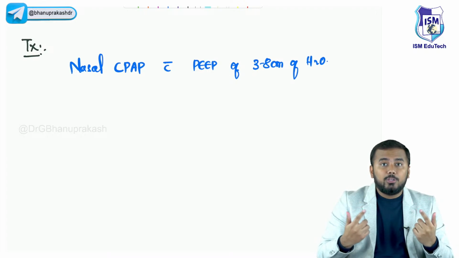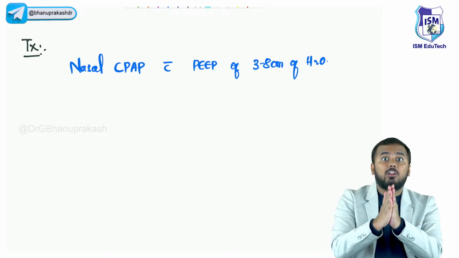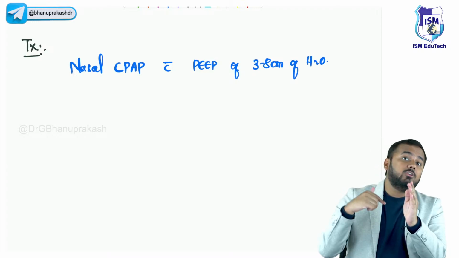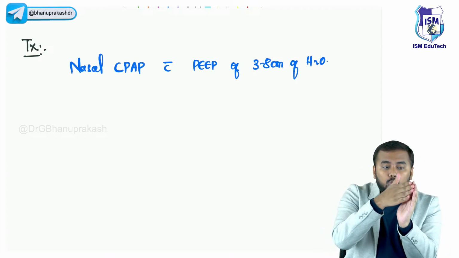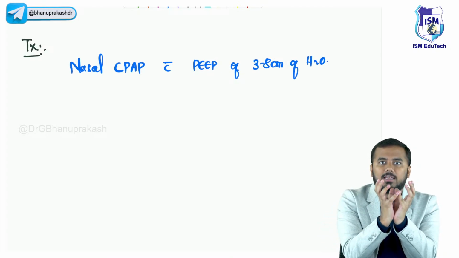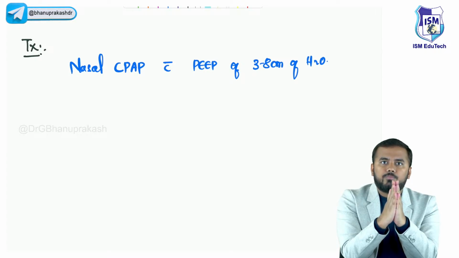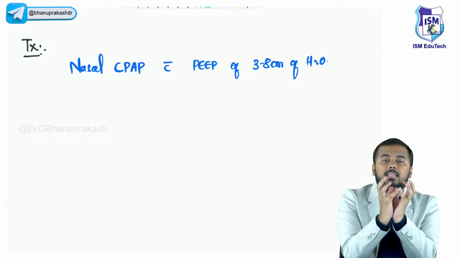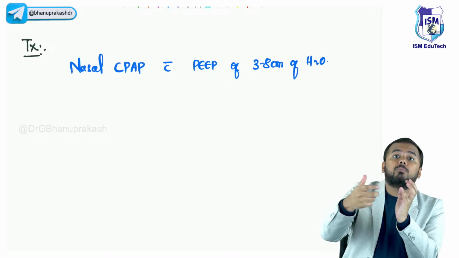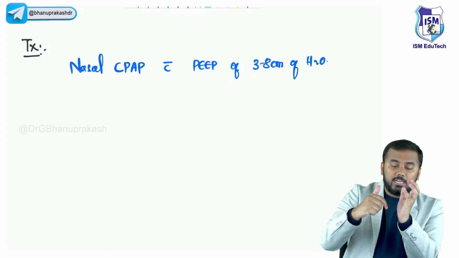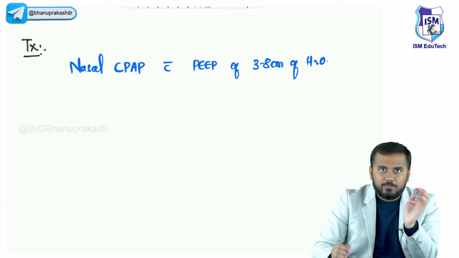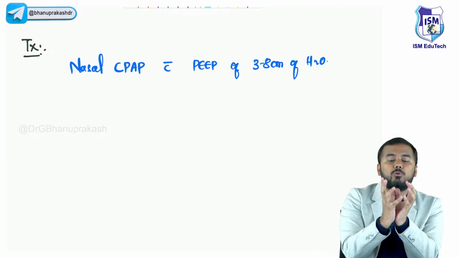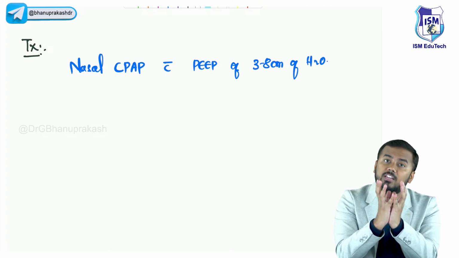Now when I'm exhaling, you might think that my lungs are constricting, so my alveoli also will collapse. No. Even when you are exhaling, there is some amount of air which is kept in the alveoli to keep the alveoli continuously open like this. Okay? If this air is not there, then the alveoli will collapse. So to maintain this air, what pressure will I send inside? That pressure which I am sending inside is positive end expiratory pressure. Okay? At the end of expiration, I have to maintain some pressure within the alveoli to prevent the collapsing.